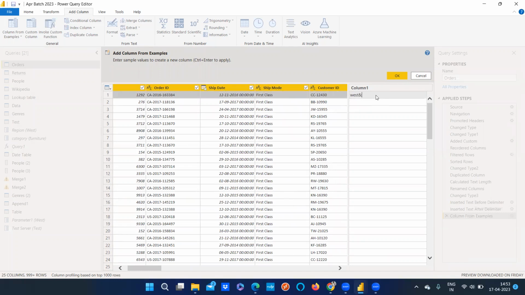And after that, I will just say first class. So it's not giving the values for me. Probably, is there any first class after the ampersand or not? We have to look at that also. West region. Okay, after that, if I want to add something else, we can look at that.